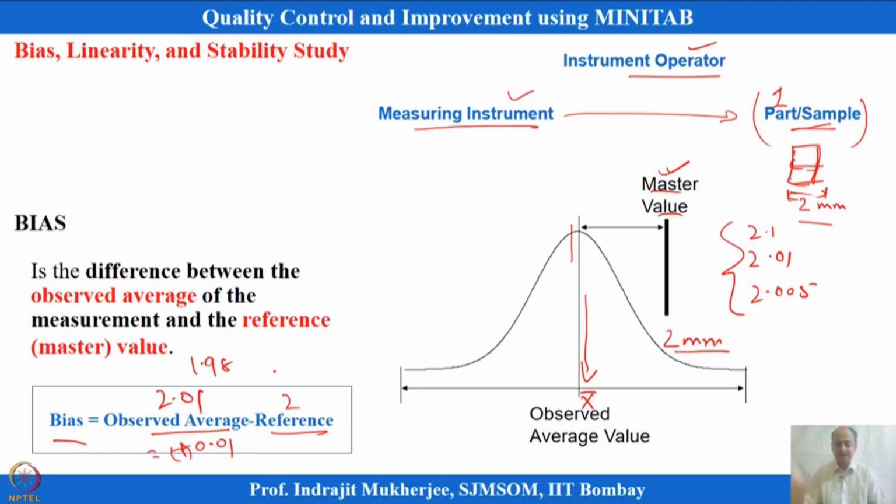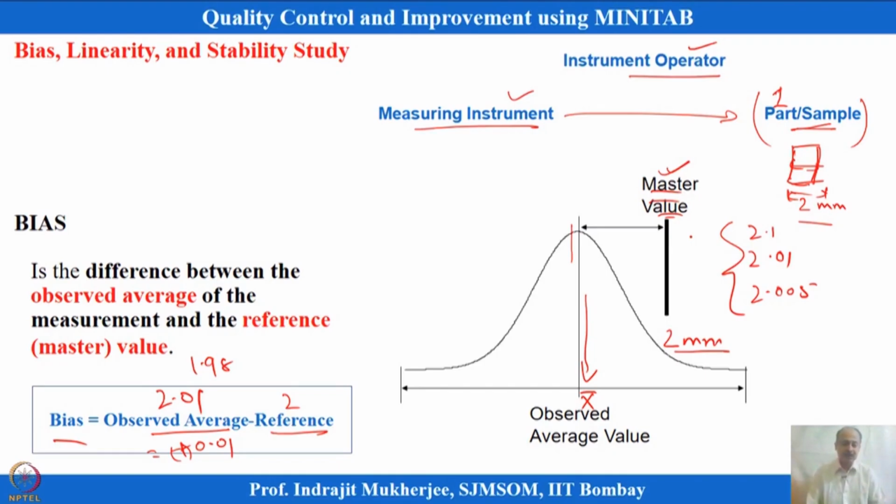And this is a cross-sectional study, that means you have done the study at a specific time point, and based on that you can calculate the bias of the instrument. On an average, if the operator's measurement and the master value given by the metrology lab are different, that means some amount of bias exists.